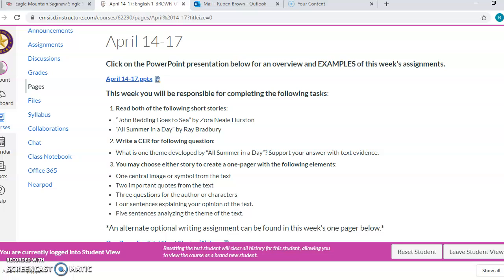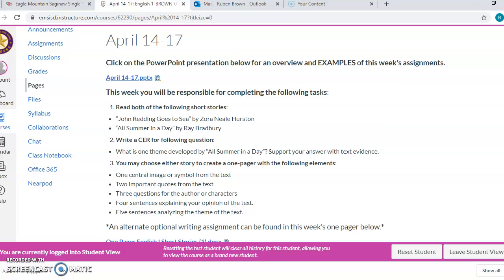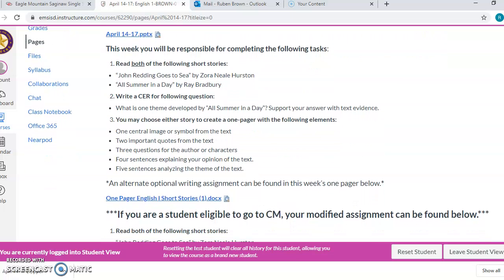It's similar to the ones I've made previously. It gives you a little overview of the week's assignments and some examples and guidance on how to handle each step of the process. The good news is that this week you're only required to do three things.